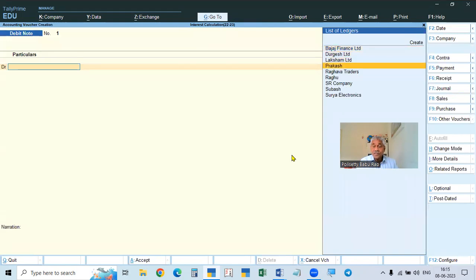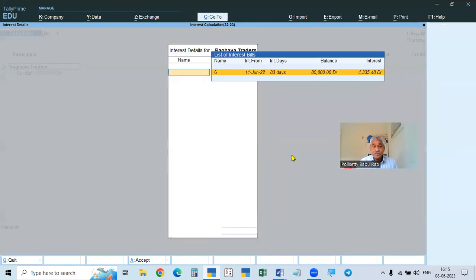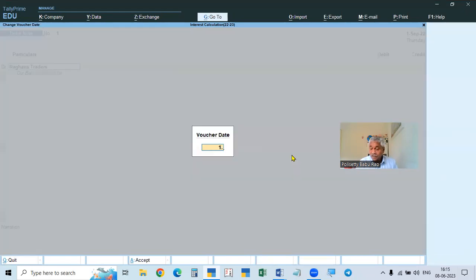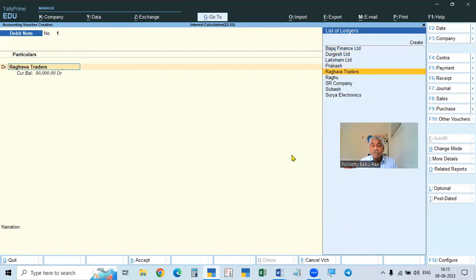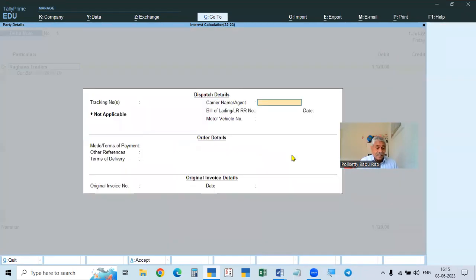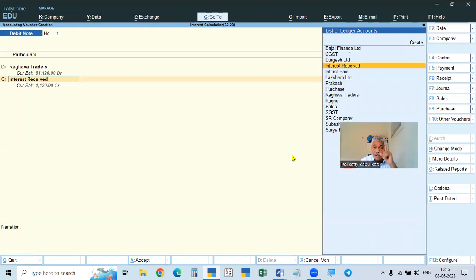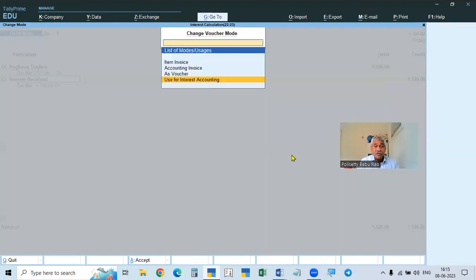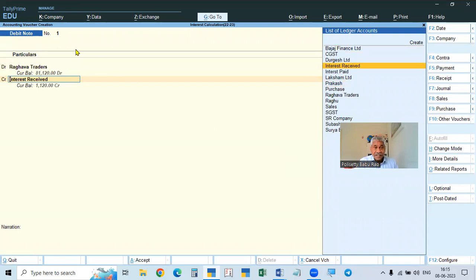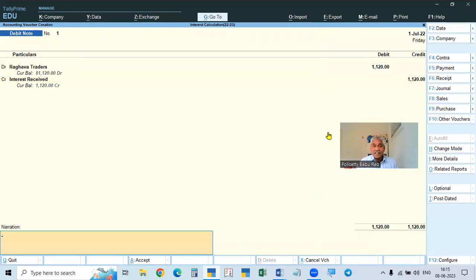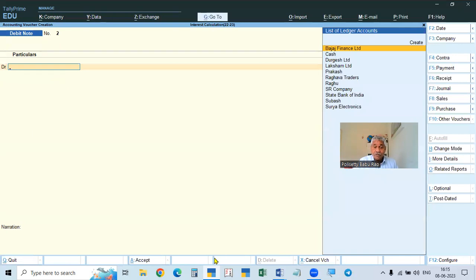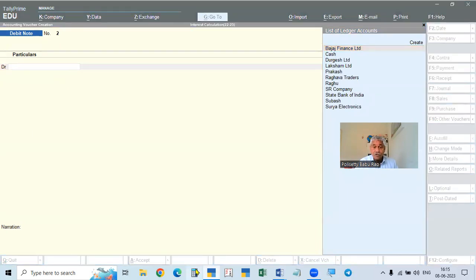Now you see, go to the first month, interest will be the same. Sorry, what is the date? Date is not given. 1st July. Sorry, 1st June to 1st July. So this is the amount we have taken. We must give the date of the month ending. Date and Control H. Transfer. Control H is used for accounting, interest accounting. Then date and everything is to be done, and it's good. Okay. Now it's okay. Now what is the amount? Interest amount 1,120.